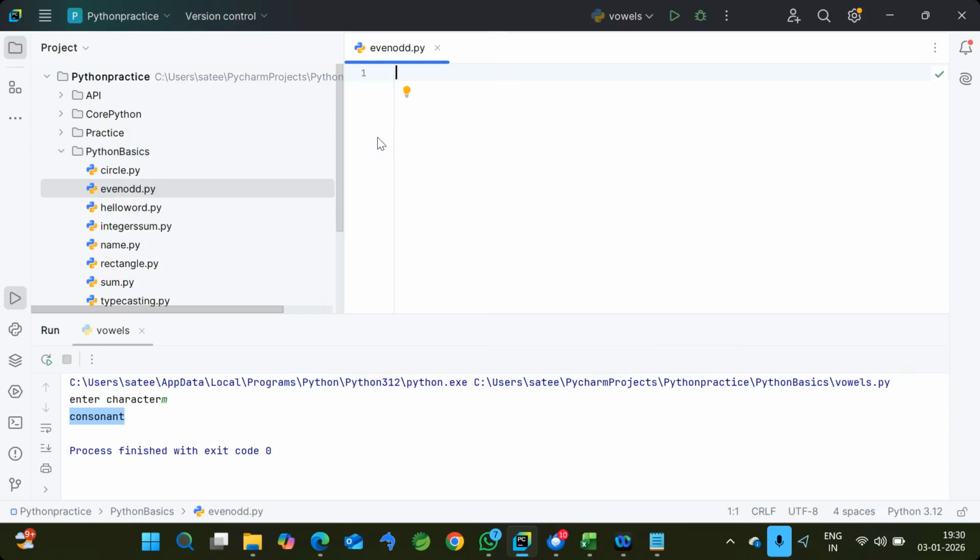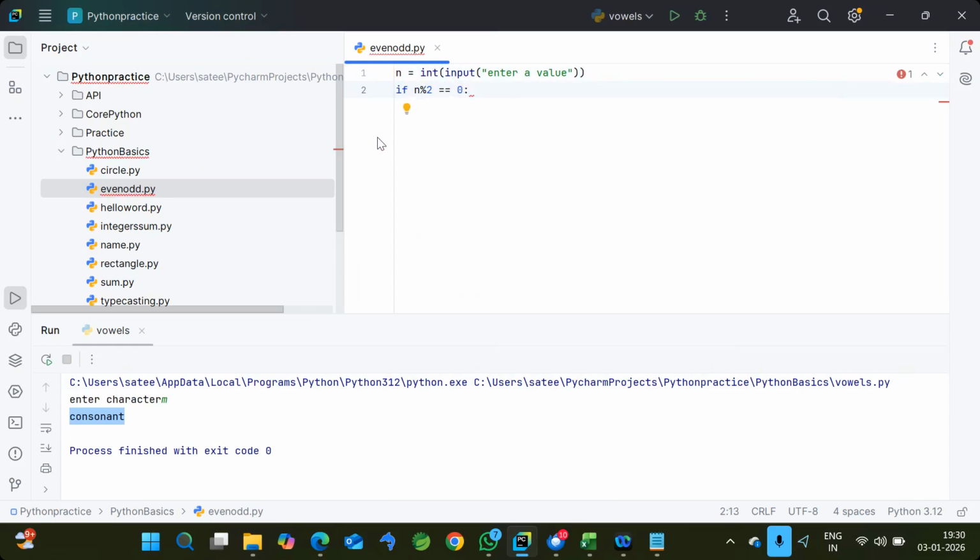If the remainder is 1, then it is called an odd number. So the same technique I'm using here. If you remember, to get the remainder we have an operator called the modulus operator, which is the percent symbol. That is what I'm using here. So first I'm reading the value: n equal to int of input of "enter a value". Okay. And now if n % 2 equal to 0.